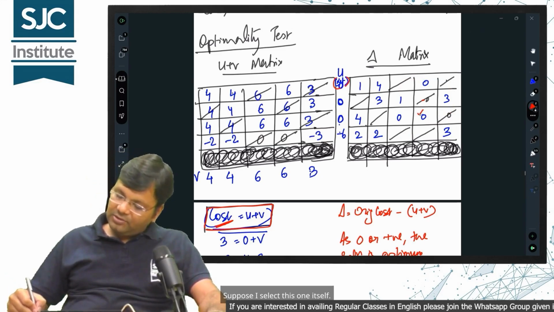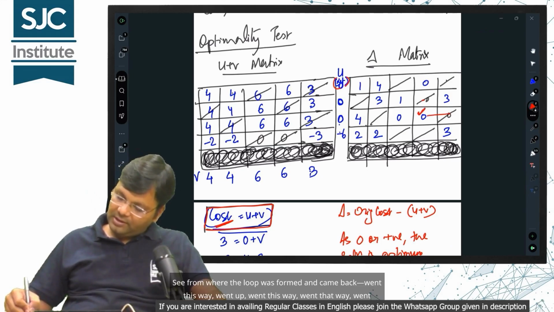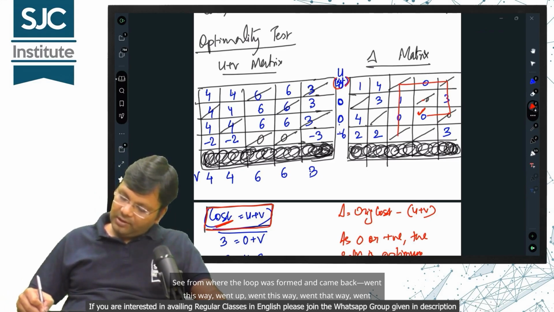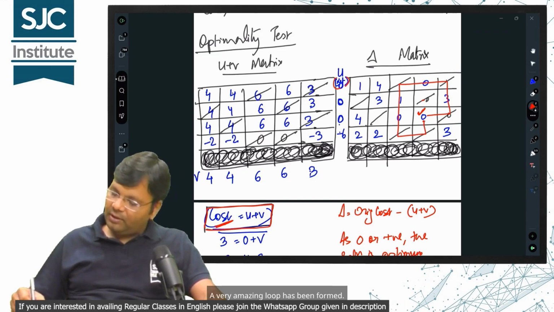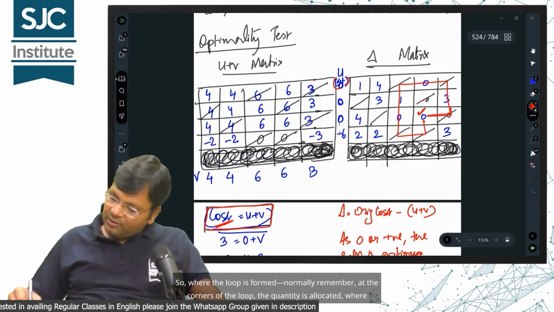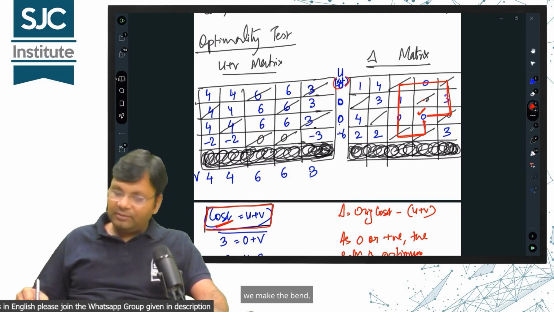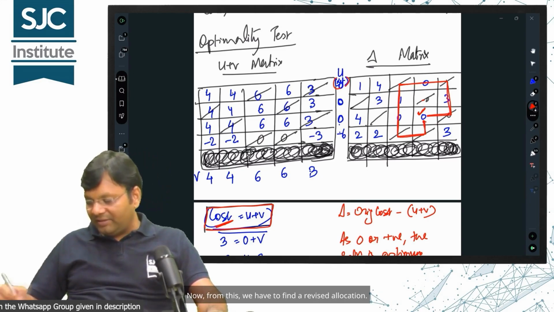Suppose I select this one itself. See from where the loop was formed and came back, went this way, went up, went this way, went that way, went this way, and came back here. A very amazing loop has been formed. So, where the loop is formed, normally remember, at the corners of the loop, the quantity is allocated where we make the bend. Now, from this, we have to find the revised allocation.